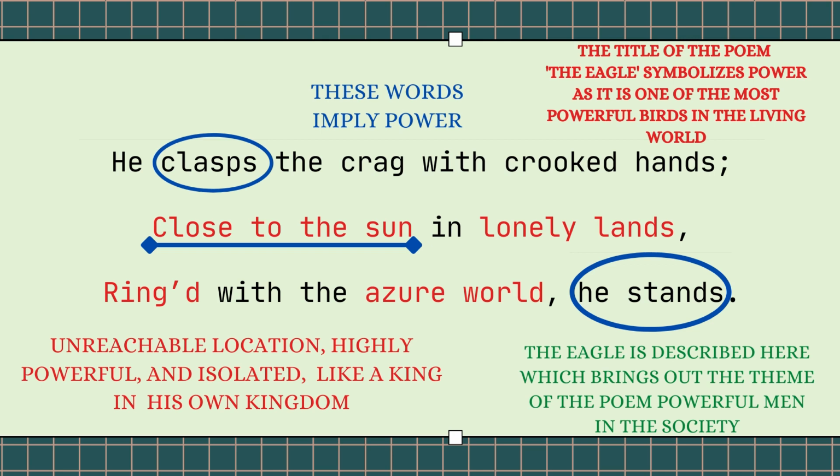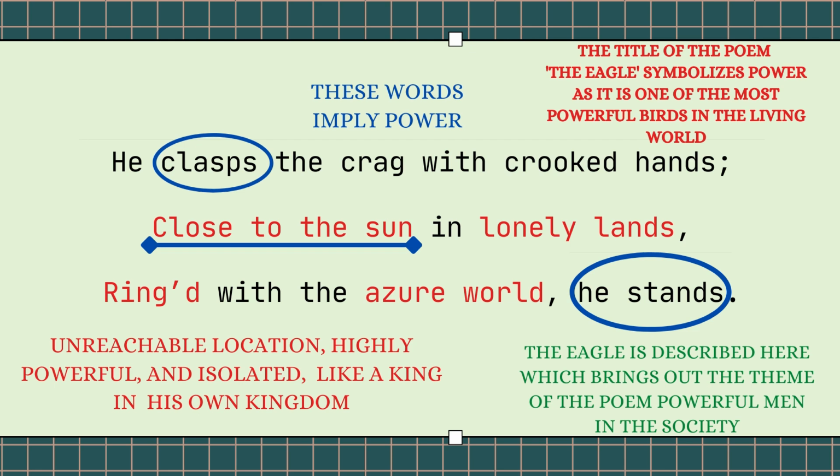The word clasp means holding on to something tightly with a lot of pressure. So this word could imply power. Then in the next line, close to the sun in lonely lands. So the eagle looks like he's very close to the sun.